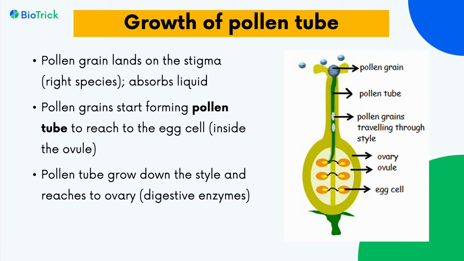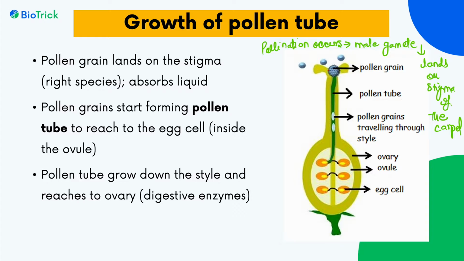Next is, if you remember, we have discussed in the pollination that when pollination occurs, the male gamete lands on the stigma of the carpel. Stigma is the landing pad for the pollen grains.